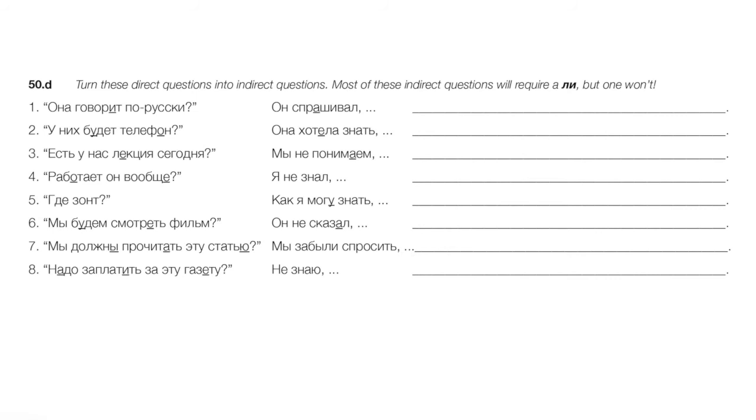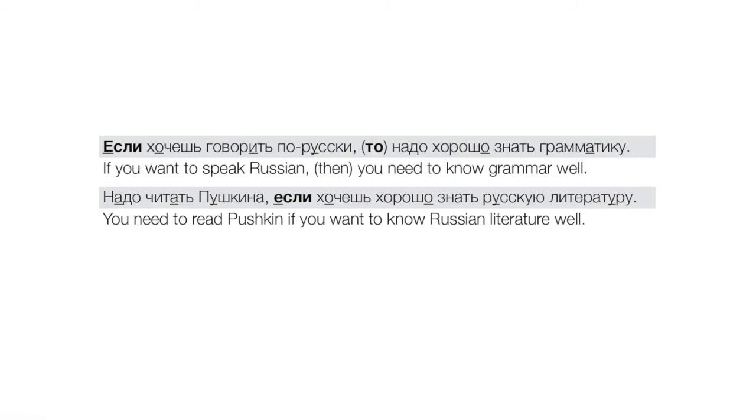Okay, so let's move from that, right, from whether, which is li in Russian, to if, right, which is если. Again, if we're saying if, then, right, we're talking about a condition, we need to use если in Russian. Если хочешь говорить по-русски, надо хорошо знать грамматику. And there, the result clause, the then clause, if you want to speak Russian, then you need to know grammar well. You can have a to opening that clause in Russian, and that's kind of optional, right? Including the to is perhaps a bit more formal. It's certainly possible, but you don't always need it, and typically it would probably be dropped.